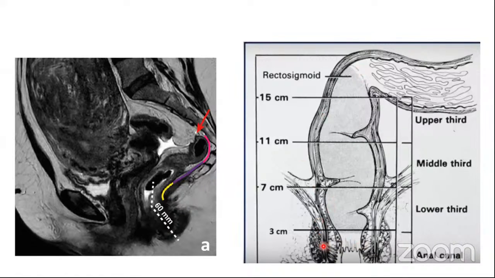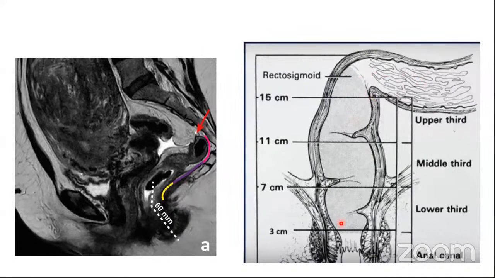Now the anorectal junction is marked by a sudden increase in the thickness of the muscle layer, which is due to the presence of the internal anal sphincter. And you can also feel the superior border of the puborectalis. So this is going to be your anorectal junction where you'll suddenly feel an increase in the thickness of the muscular layer. And the rectosigmoid junction is marked by the place where the vertical rectum becomes the horizontal sigmoid. So this is also called the sigmoid takeoff.